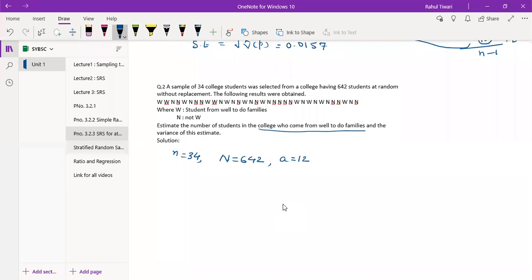So estimate the number of students in the college who come from a well-to-do family.